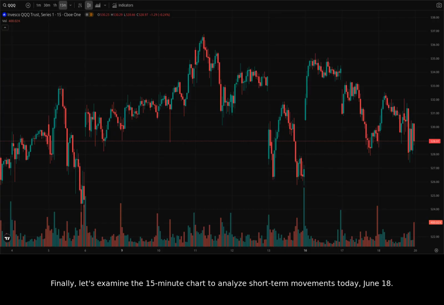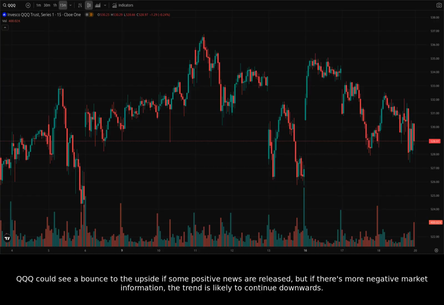Finally, let's examine the 15-minute chart to analyze short-term movements today, June 18th. The first few hours of the day started with volatility. Then the prices seemed to consolidate around 534. After that, it had a downward slope to the current price of 528.99. We are currently below many of the short-term moving averages and the trend is down. QQQ could see a bounce to the upside if some positive news is released, but if there's more negative market information, the trend is likely to continue downwards.